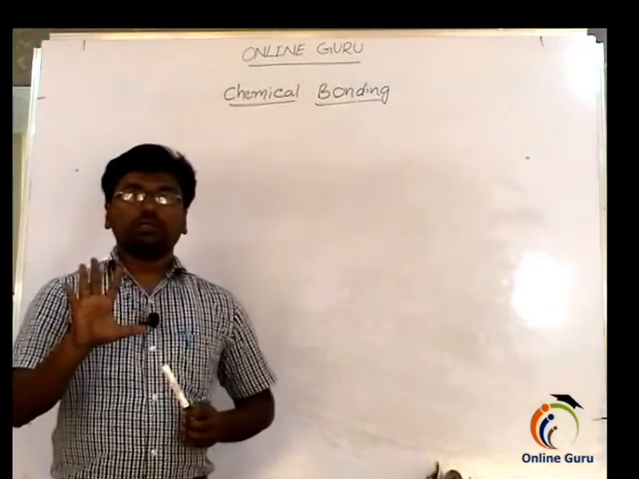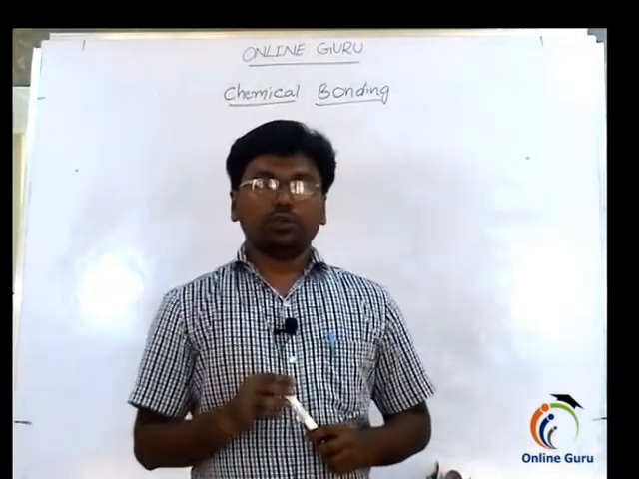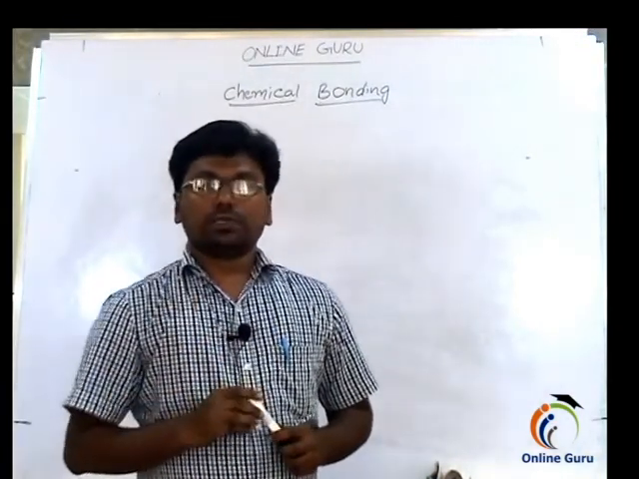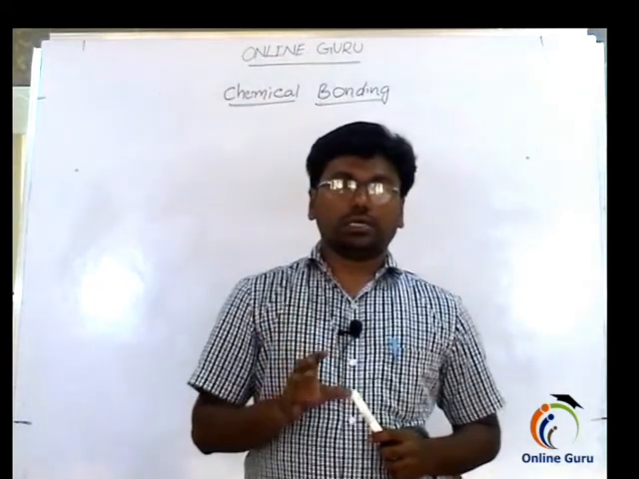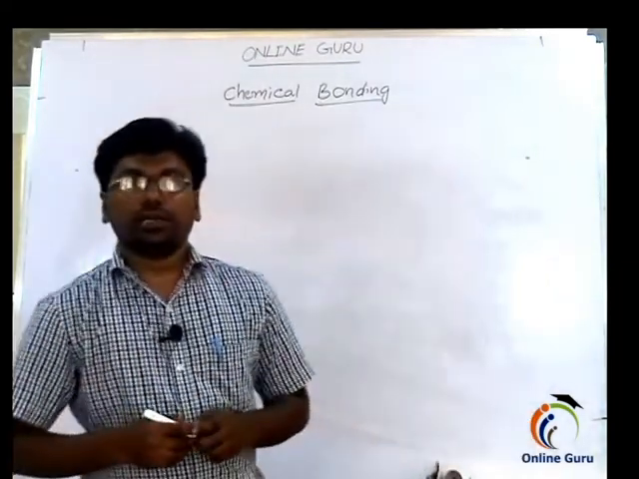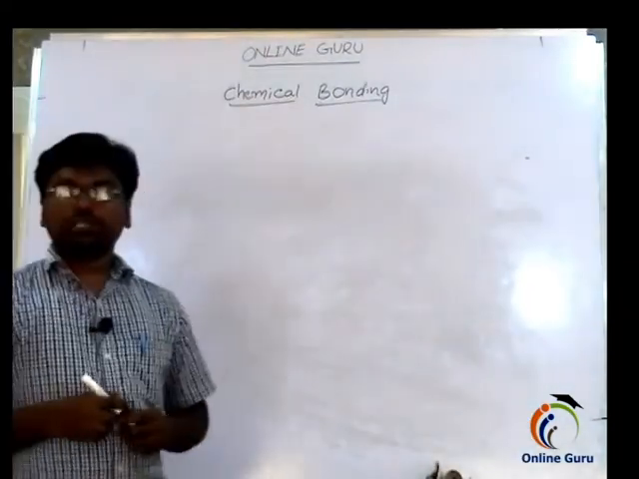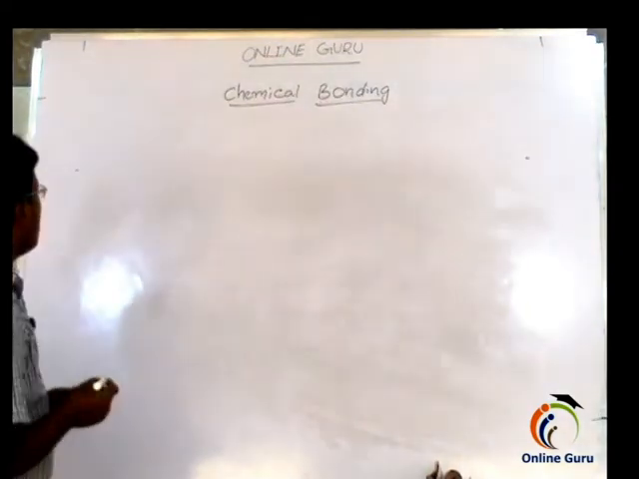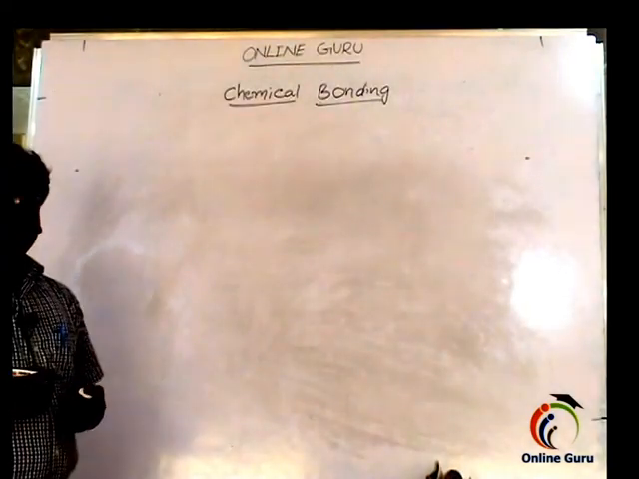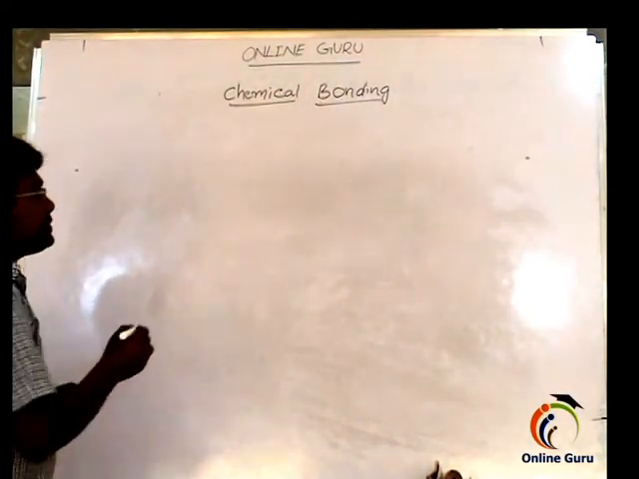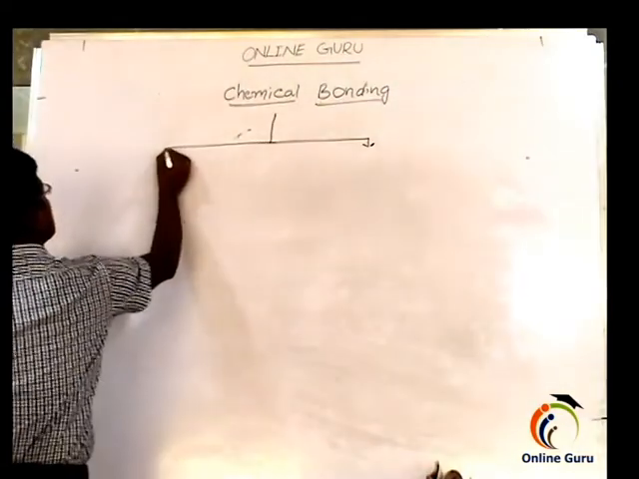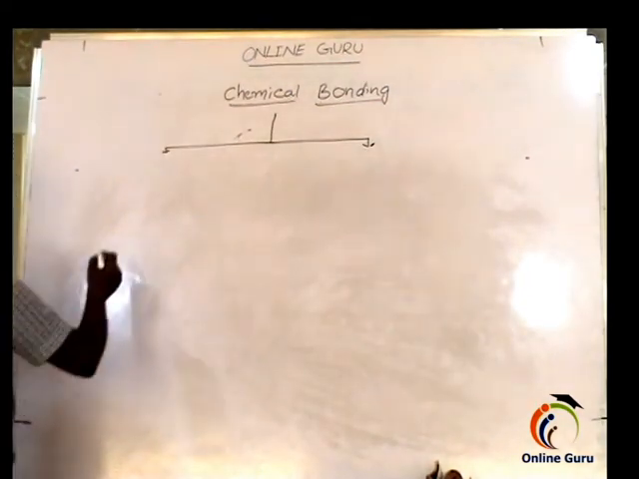What is a chemical bond? The attractive force which can hold two atoms in a molecule or ion is called chemical bonding. This is the definition of chemical bonding. Chemical bonding is divided into the following types. Chemical bonds are divided into mainly two types.